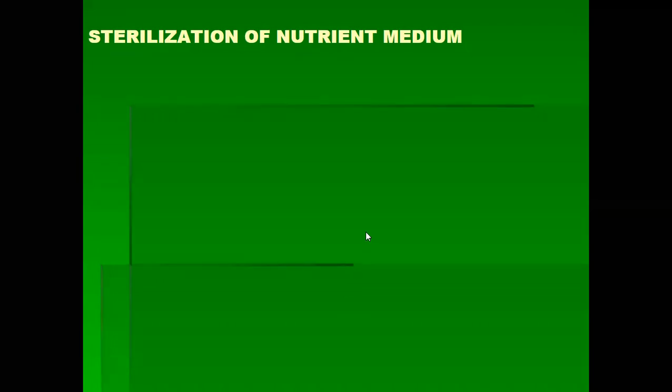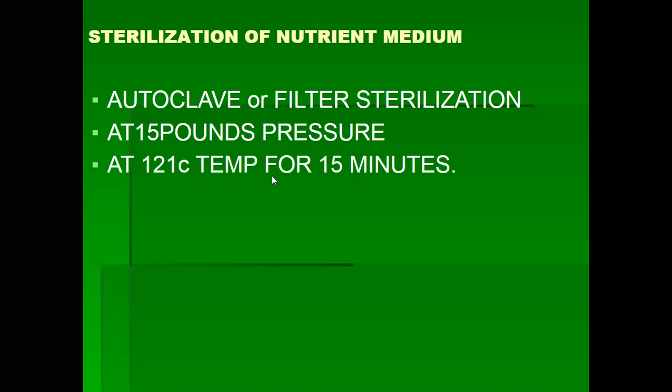For sterilization of nutrient medium we mainly use an autoclave or filter sterilization. If we use an autoclave, the nutrient medium is taken in a conical flask or beaker and kept in the autoclave at 15 pounds of pressure, at 121 degrees Celsius temperature, for 15 minutes.